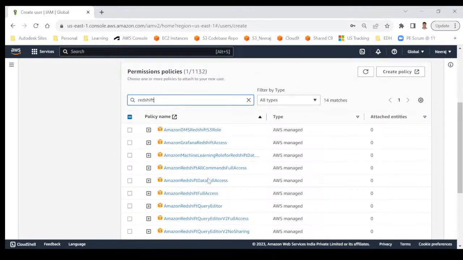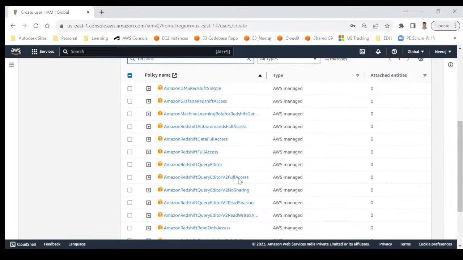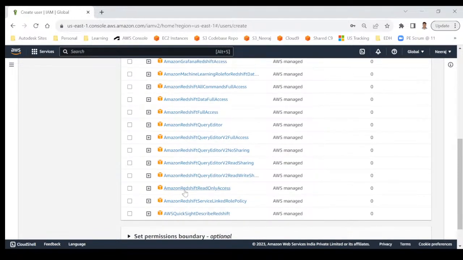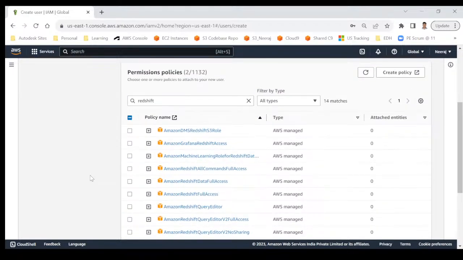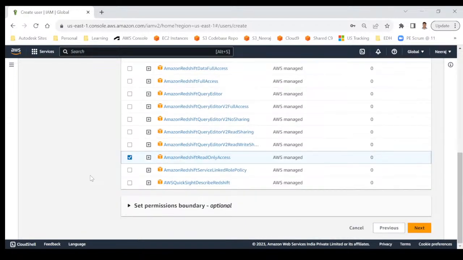and you can see Amazon Redshift full access, Amazon Redshift query editor, and there are many other things. And you can find some read only access also: Amazon Redshift read only access. Suppose I am providing this also. So as of now, I want to provide two accesses: S3 read only and Redshift read only. Remaining permissions we will check later whenever required. Okay, so we are good.